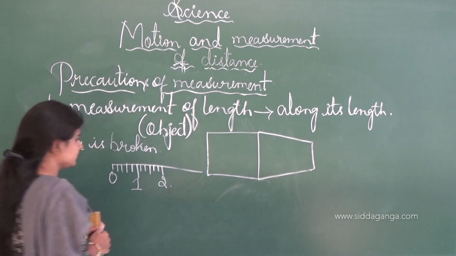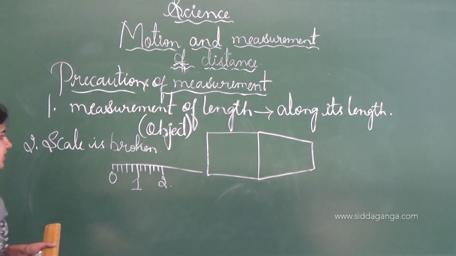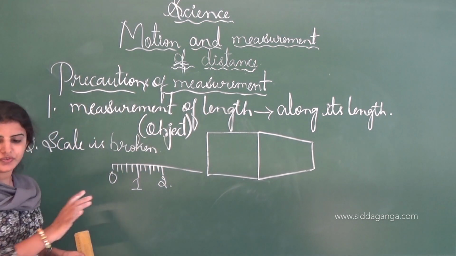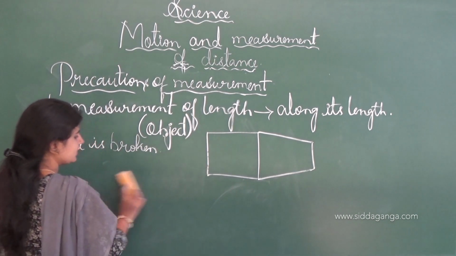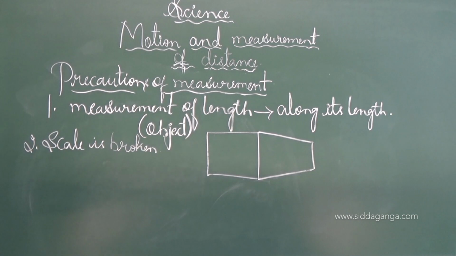Like that, if the scale is broken at the starting point and we are not able to see the 0, then we have to subtract.